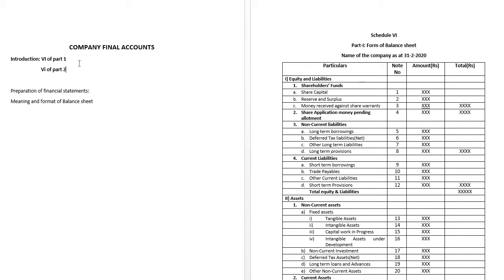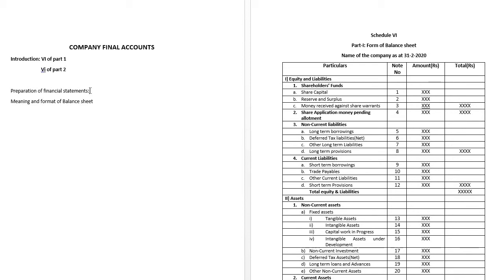We should understand that the provisions of the Companies Act 1956 have specified schedules which are applicable only for the company final accounts. The schedules that we are going to apply will be applicable only for company final accounts, but not for insurance companies, not for banking companies, not for electricity companies, nor other different kinds of companies. Only those which come under the specified Act of 1956, then only we are going to follow the company final accounts.